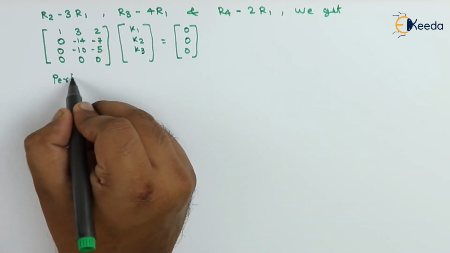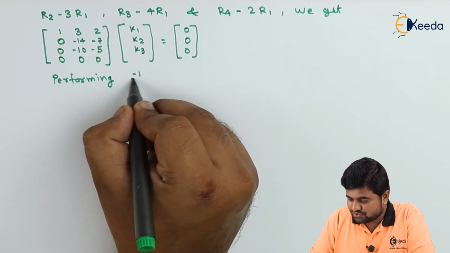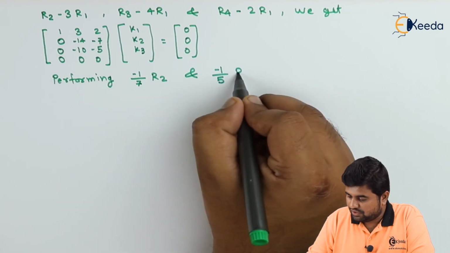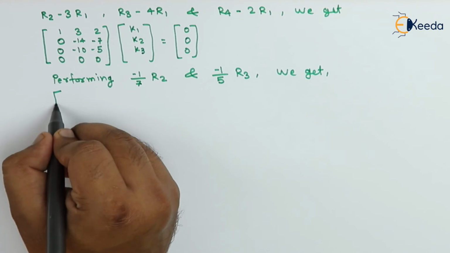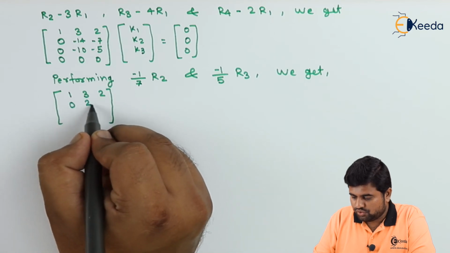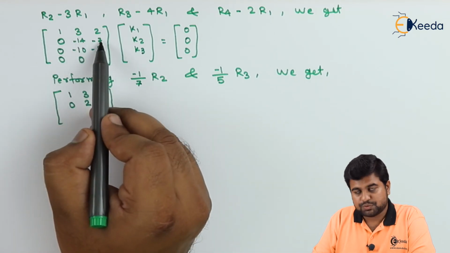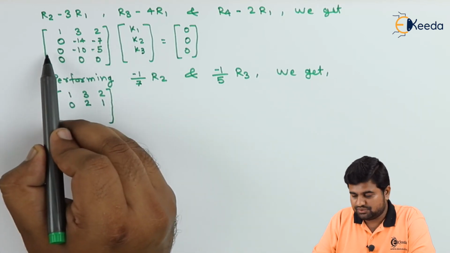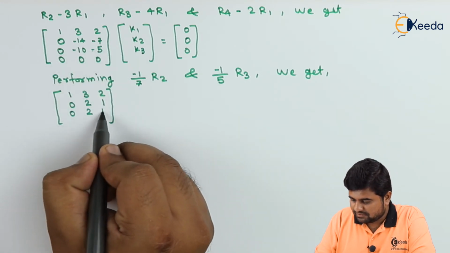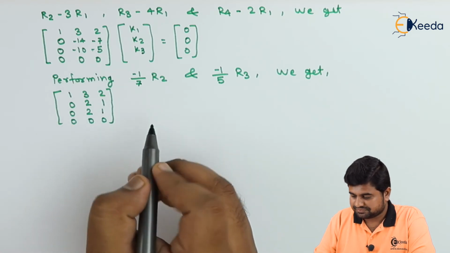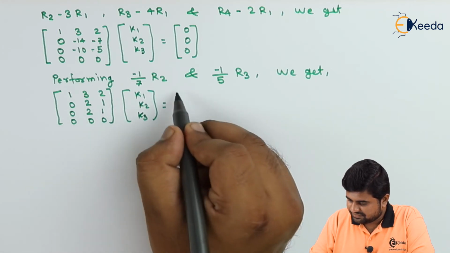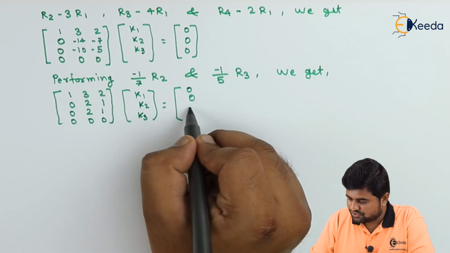So performing minus 1 by 7 into R2 and minus 1 by 5 into R3, we get 1, 3, 2, 0, 2, 1, because minus 7 we have taken common, so this is going to be 2, this is going to be 1, and minus 1 by 5 into this, that means minus 5 we have taken common, so this is going to be 2 and 1, and this is 0, 0, 0, and K1, K2, K3, the values are 0, 0, 0, and 0.